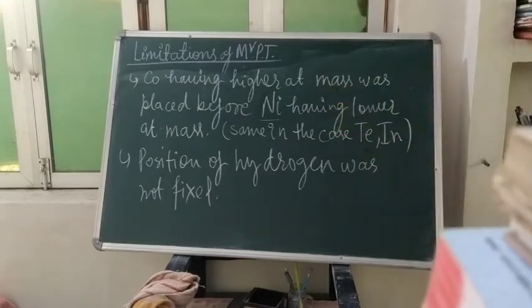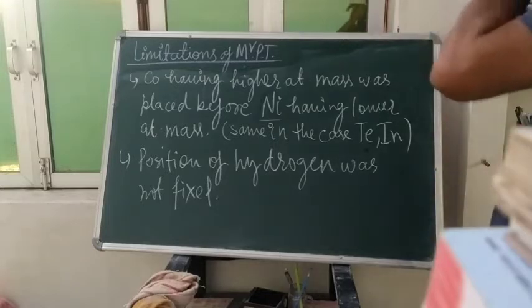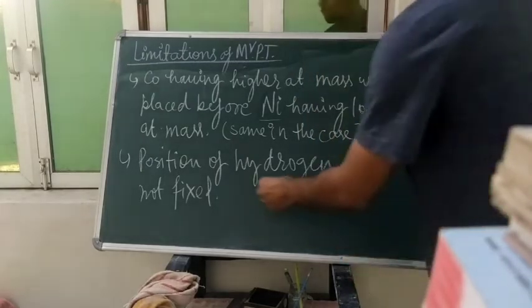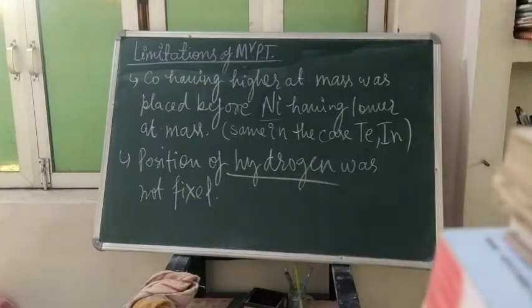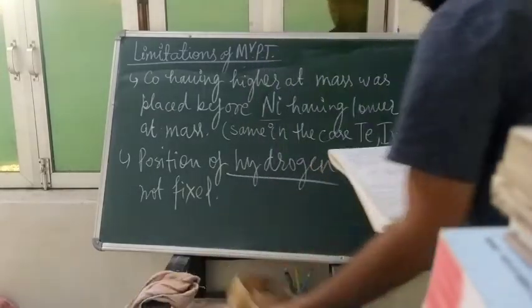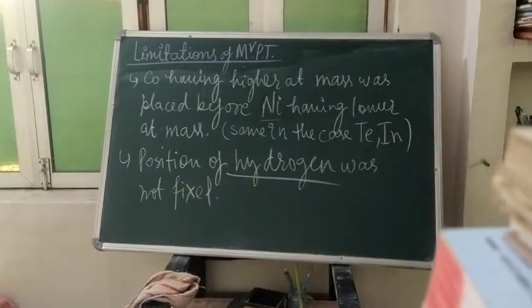It is said to be an avara element. So this was the two limitations.